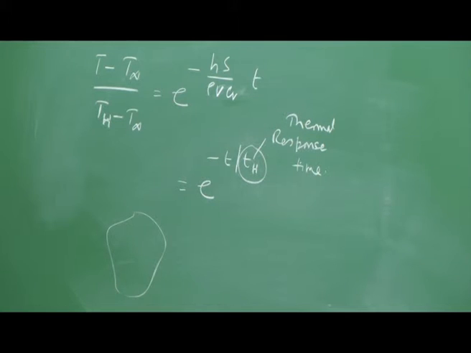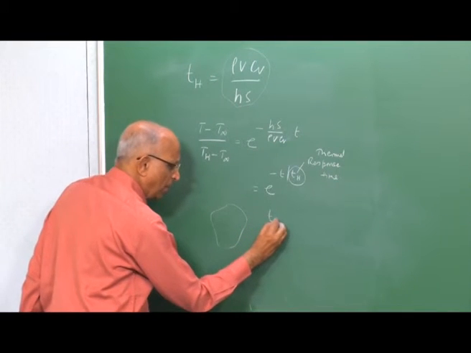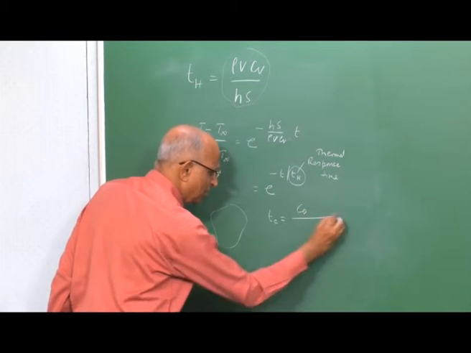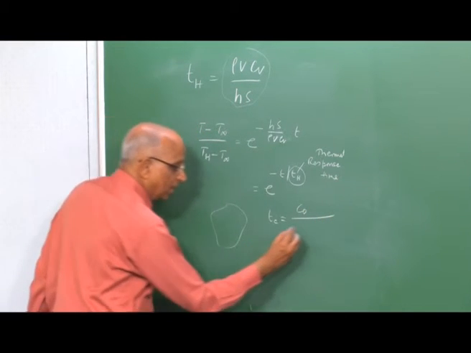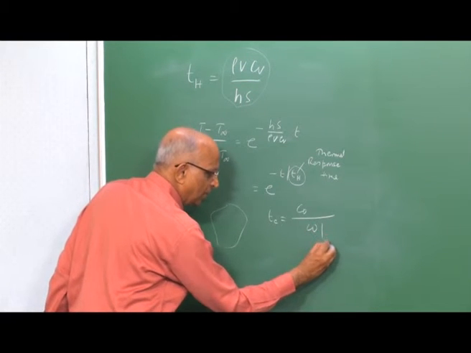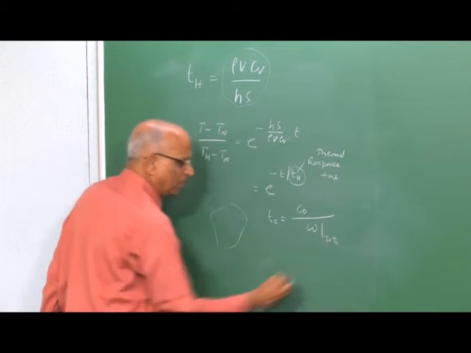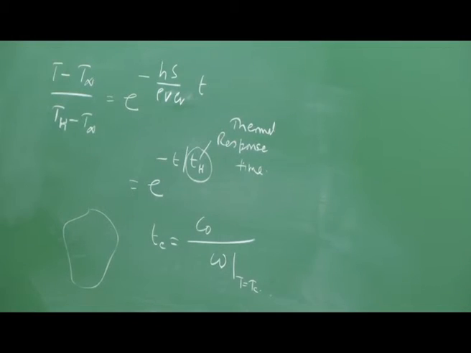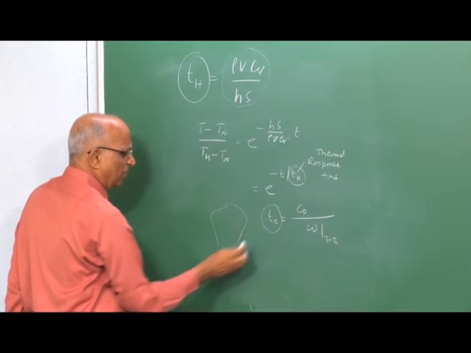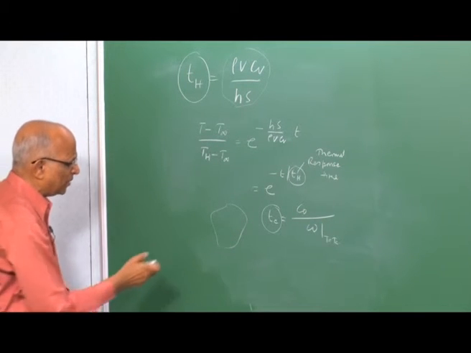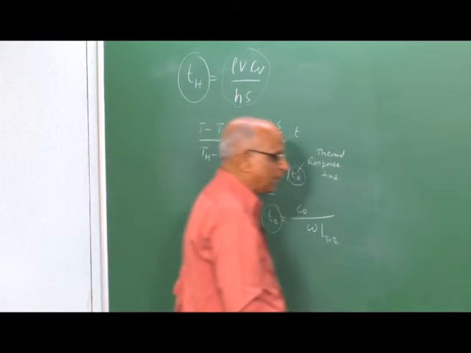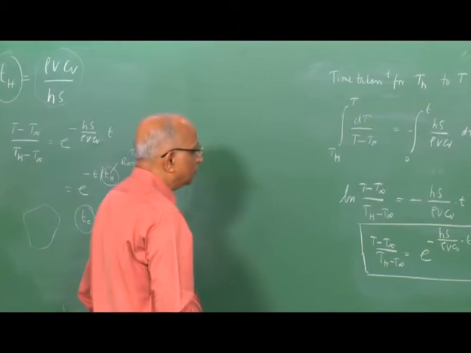Whereas, when we talked of the chemical reaction time, what did we tell? Yes, chemical reaction time is the initial concentration divided by the rate of chemical reactions when the temperature T is equal to the critical temperature over here. Now, I want to examine whether there is some relation between Th and Tc, for which we wanted to discuss a little bit more and see whether there is some relation. Let me consider the following cases.